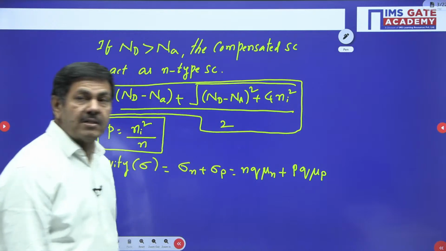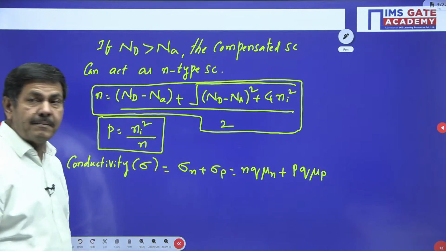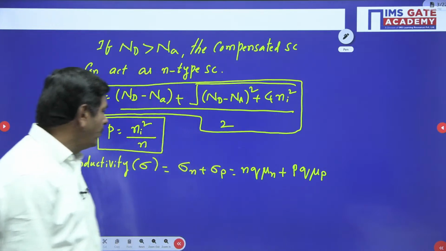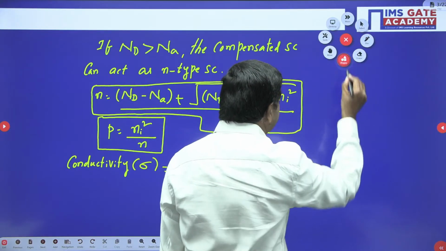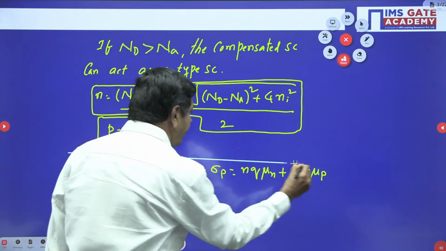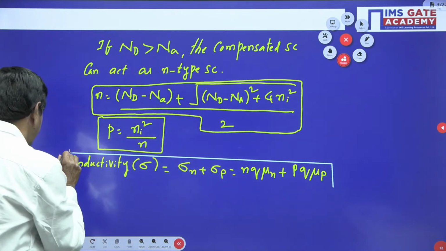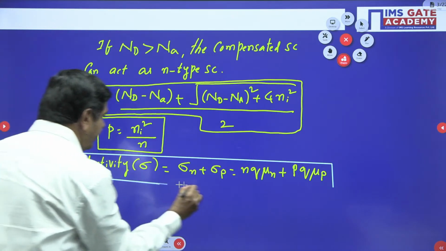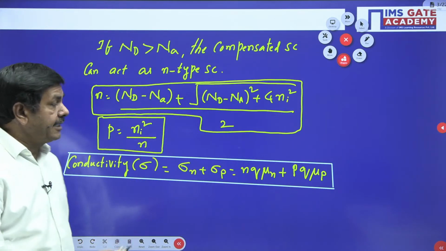The p is nothing but the concentration of holes. The hole concentration we already got by using the mass action law. That value we can substitute. q is the charge, mu p is nothing but the mobility of holes. This formula we need to use here. This is one more formula, so we are getting the conductivity also.